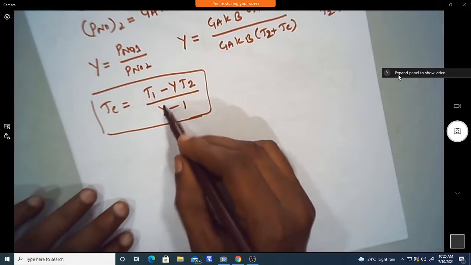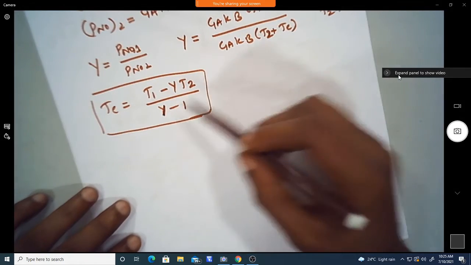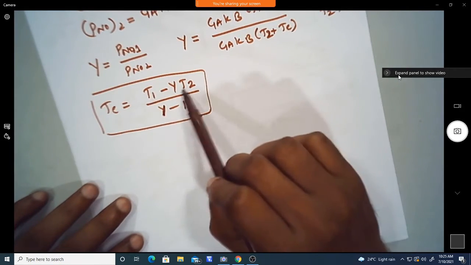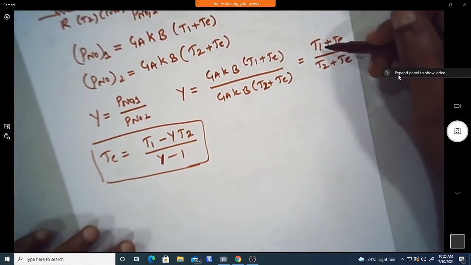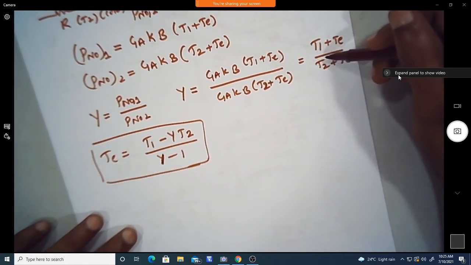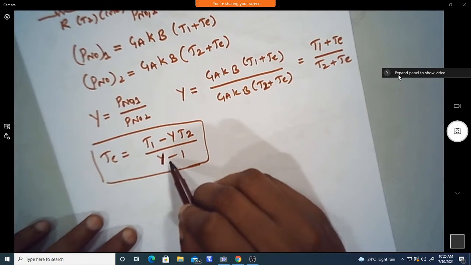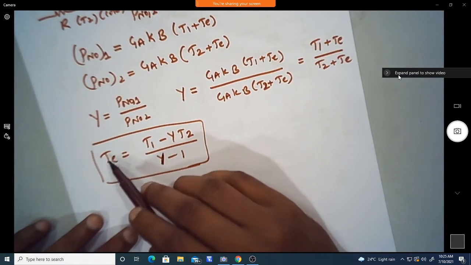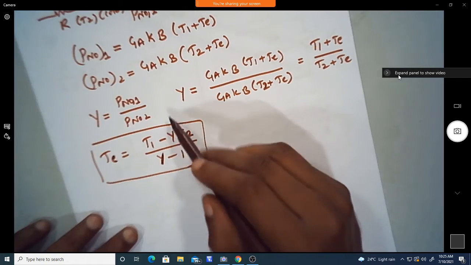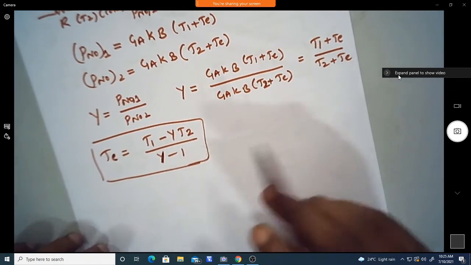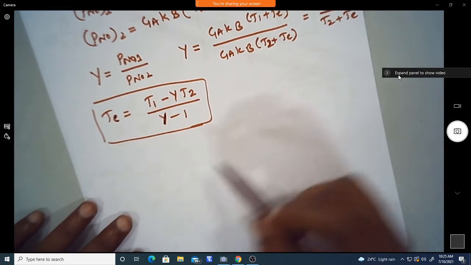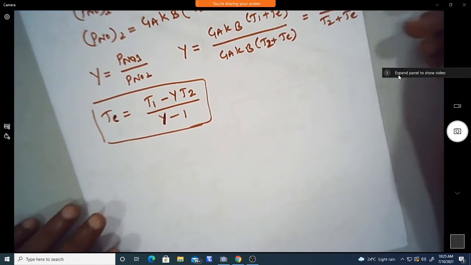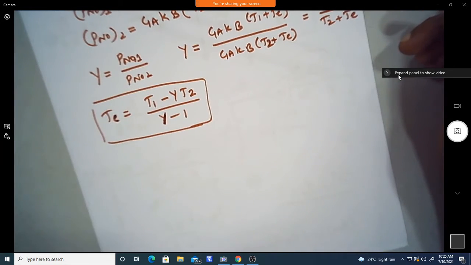You can note here that T1 and T2 should be far apart. If they are near, what is the problem? Then Y will almost approach 1, and the equivalent noise temperature will go to an infinite value. That's why, in order to accurately get this equivalent noise temperature, T1 and T2 should be far apart. That is what is needed in this method.